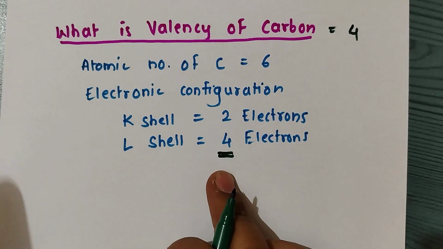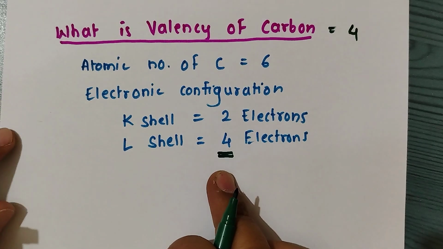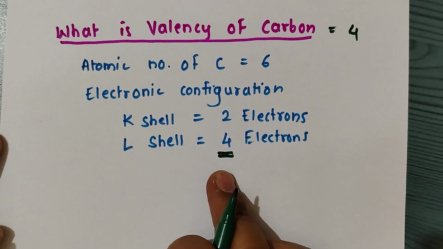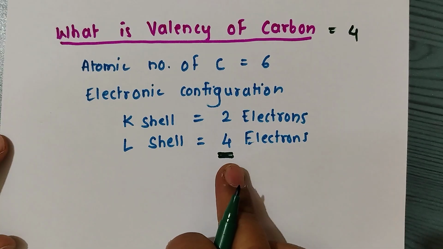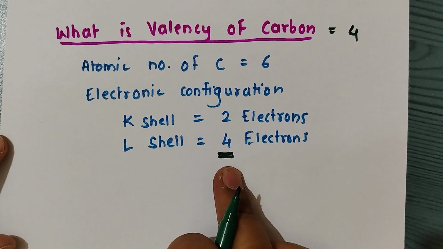Now remember that an atom wants to complete 8 electrons in its outermost shell, means atoms try to satisfy the octet rule. So carbon needs 4 electrons to complete its octet. So its valency is 4.